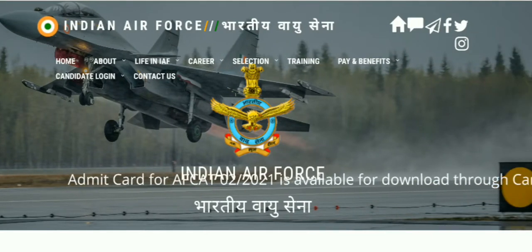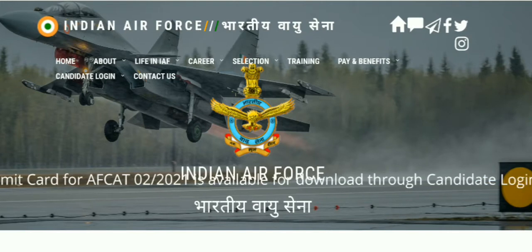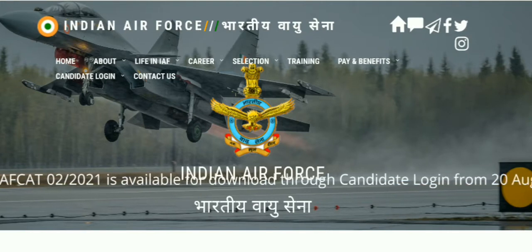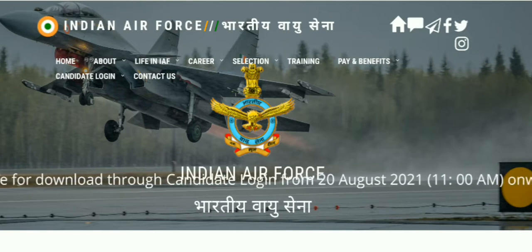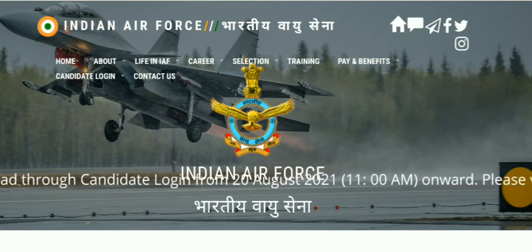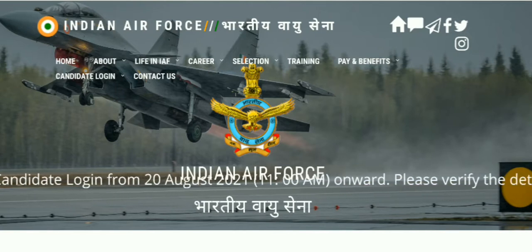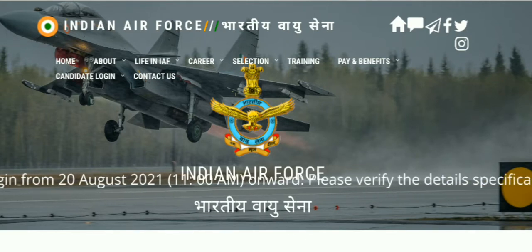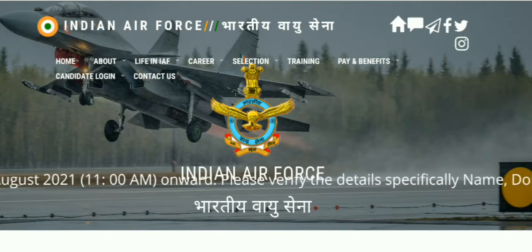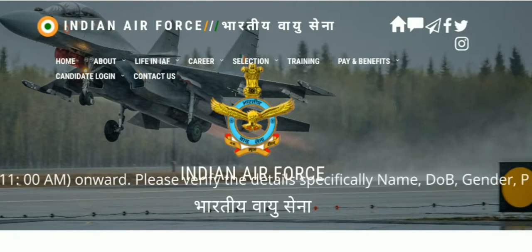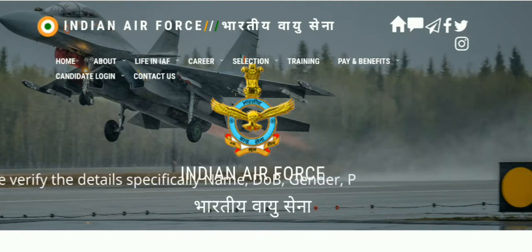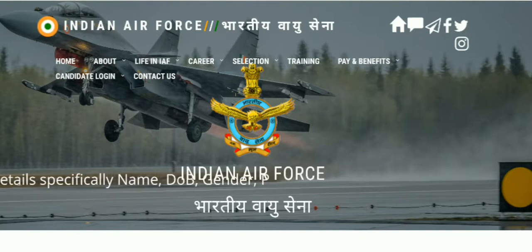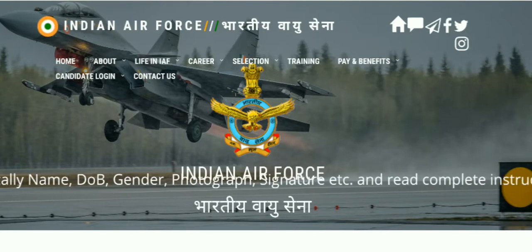So friends, finally the link to download your admit card for FCAT 02 2021 was supposed to be activated on the Indian Air Force official website on 20th of August 2021 after 11 am. So friends, finally the link has been activated on the official website. All those candidates who have submitted their online form under FCAT 02 2021 can download their admit card from the